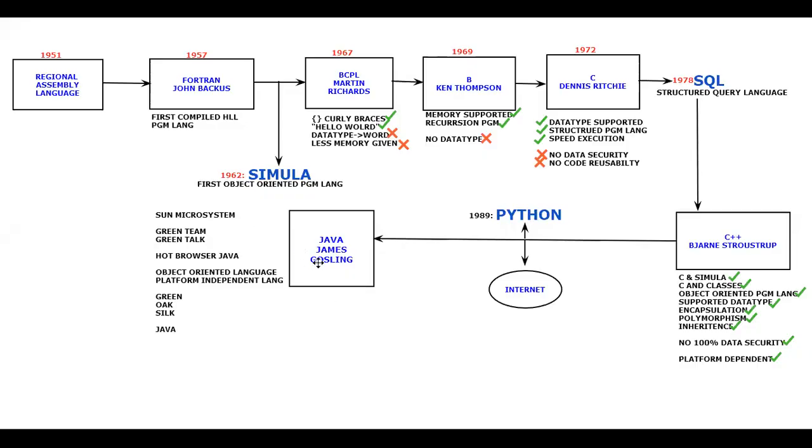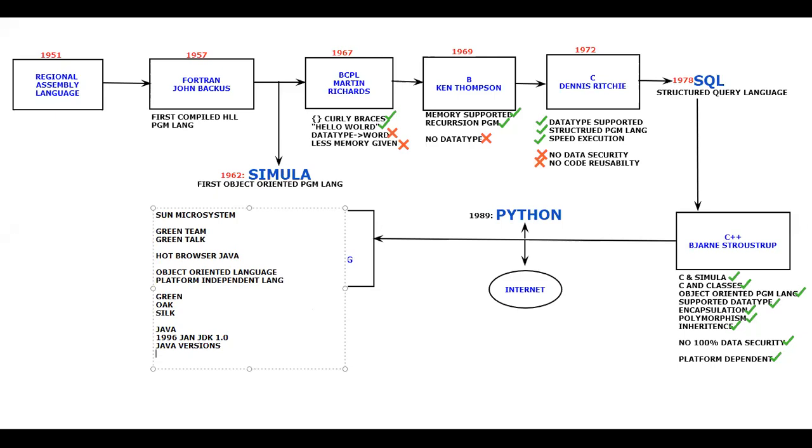And after seeing all these things, for the first time in history, in January 1996, they released the first version, JDK 1.0, the toolkit which is required in order to use the Java language. From then onwards, they have released 14 versions till date.